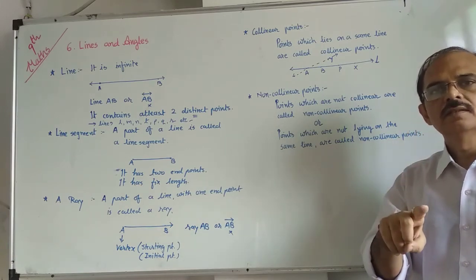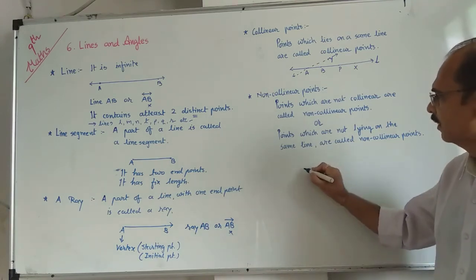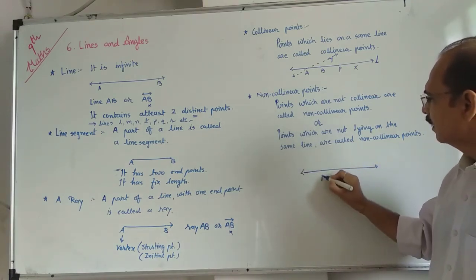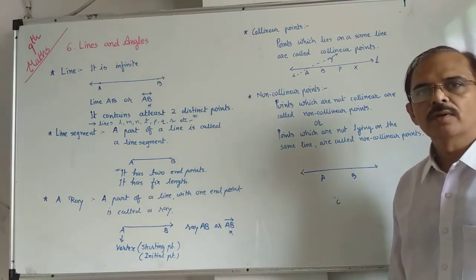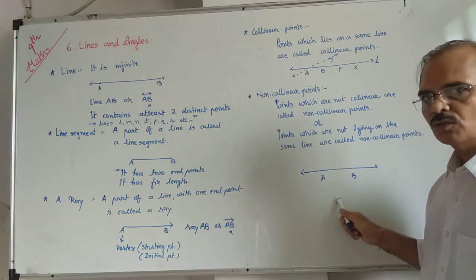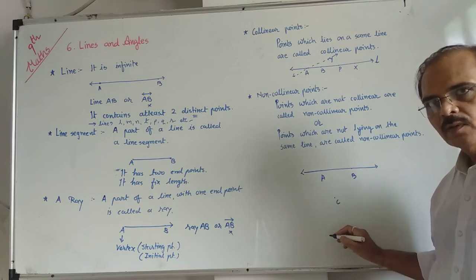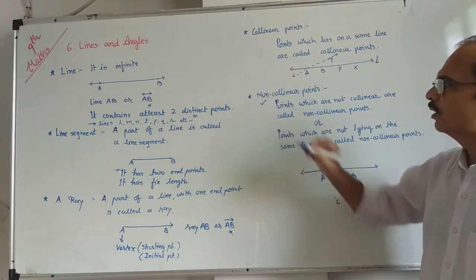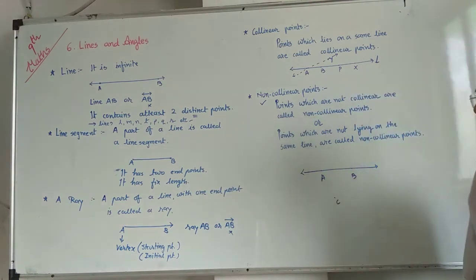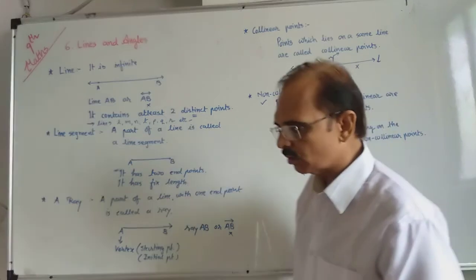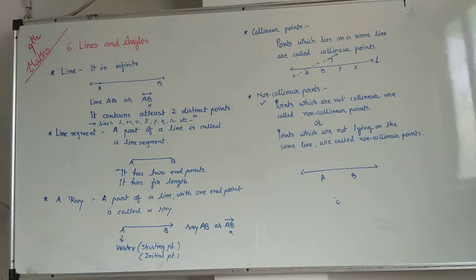You must say a set of 3 points. That is called triplets. So as for example, you can say that A, B and C, these points are non-collinear points. You can't say that A and C are non-collinear because a line through the 2 points A and C can pass. B and C, one line can pass. Okay? So whenever there is a non-collinear point, you must say about 3 points, means triplets. Is that clear? This is about collinear and non-collinear. Write down this thing. After that, we will start another definitions.